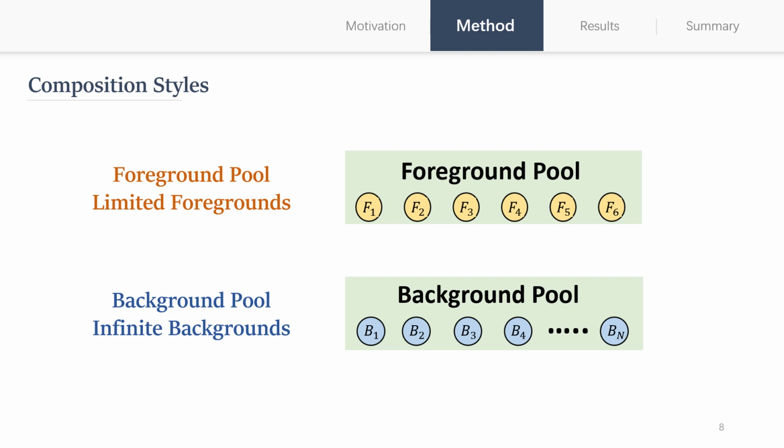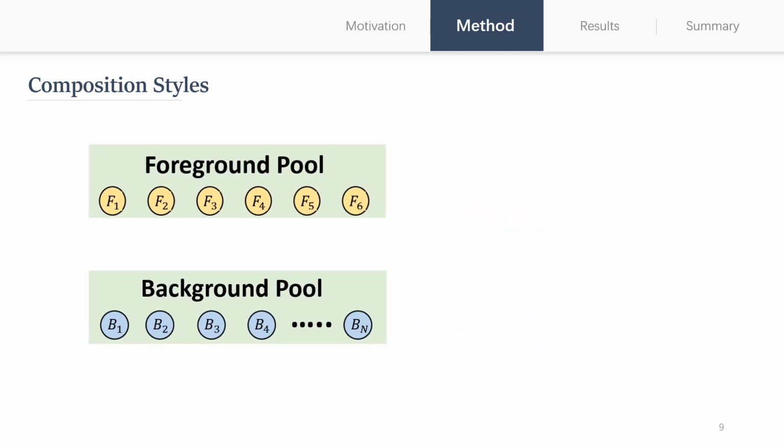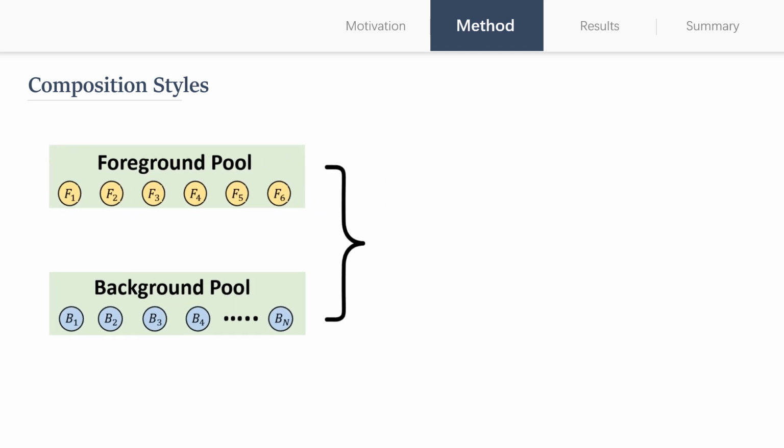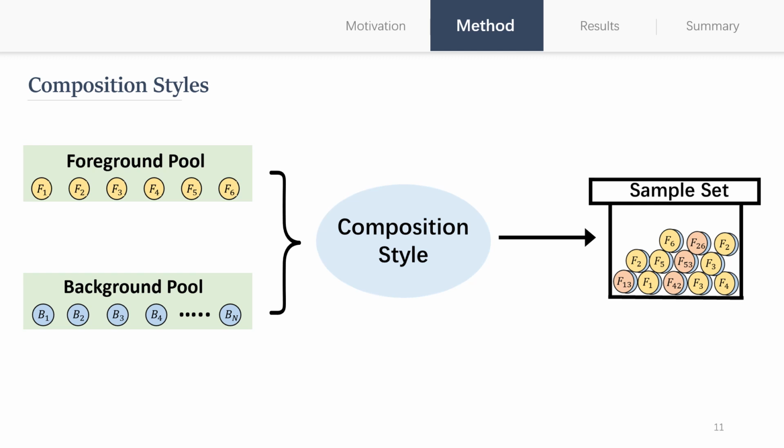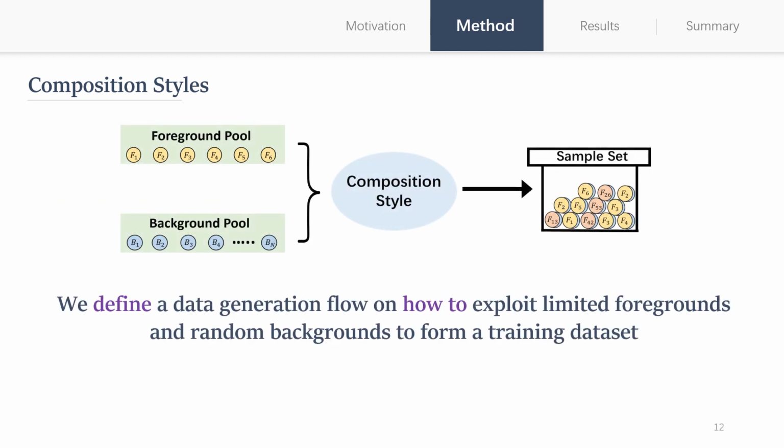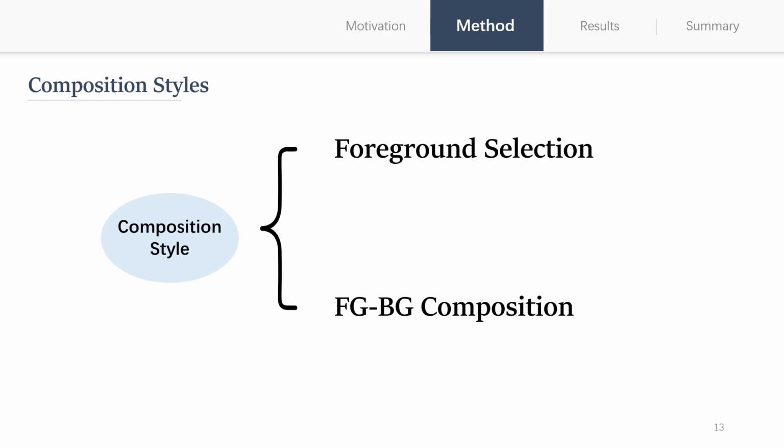We only have limited foregrounds, but with infinite backgrounds. With the foreground pool and background pool, how can we generate training samples? Composition style can accomplish the process. It refers to a data generation flow on how to exploit limited foregrounds and random backgrounds to form a training dataset. We divide it into two steps: foreground selection and foreground-background composition.